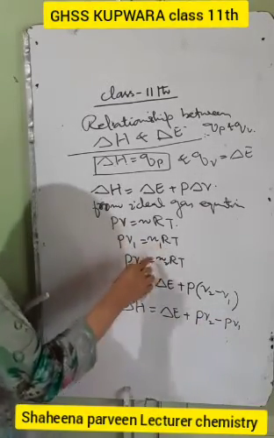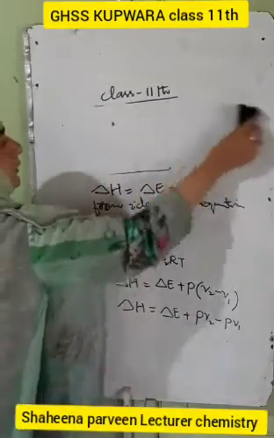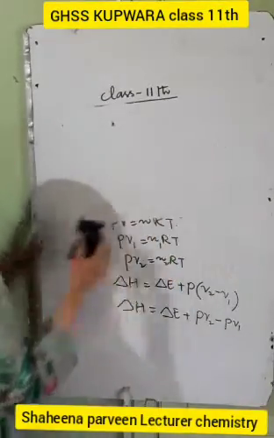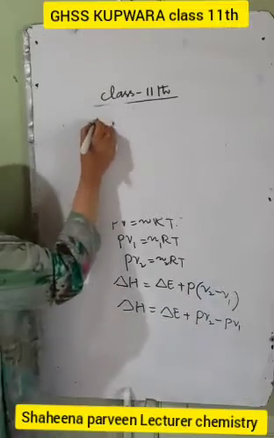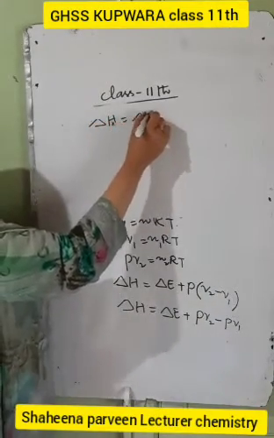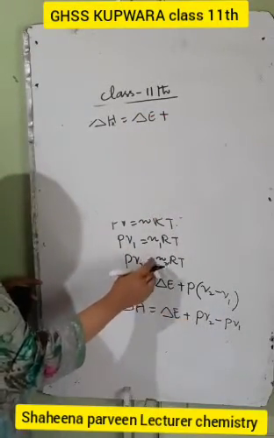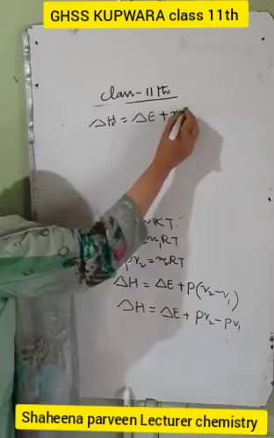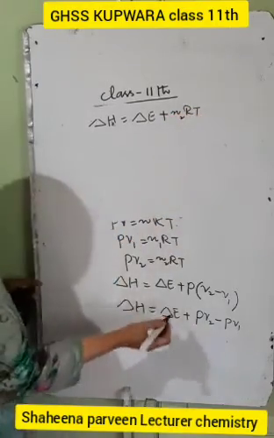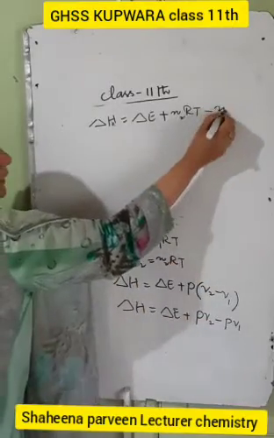PV1 is equal to this much and PV2 is equal to this. We have delta H is equal to delta E plus, in place of PV2 I will write N2RT, minus, in place of PV1 I will write N1RT.